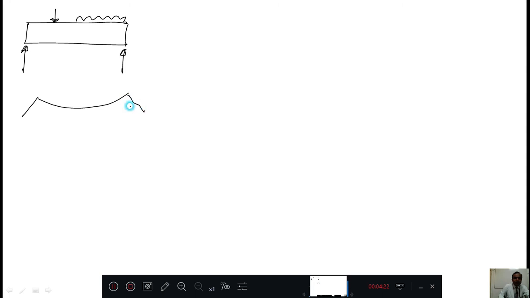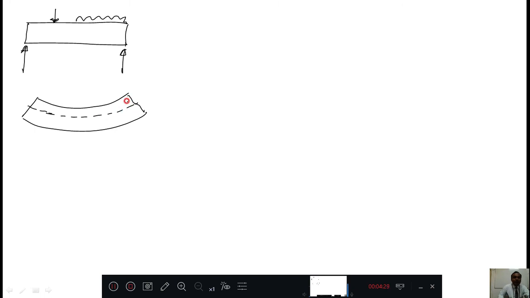Very important. Let us consider one beam. This is the beam, and it is subjected to some transverse loads. Either it might be a point load or UDL, whatever it is. When such loads act on the beam, it will bend. Look at it, the beam is bent.